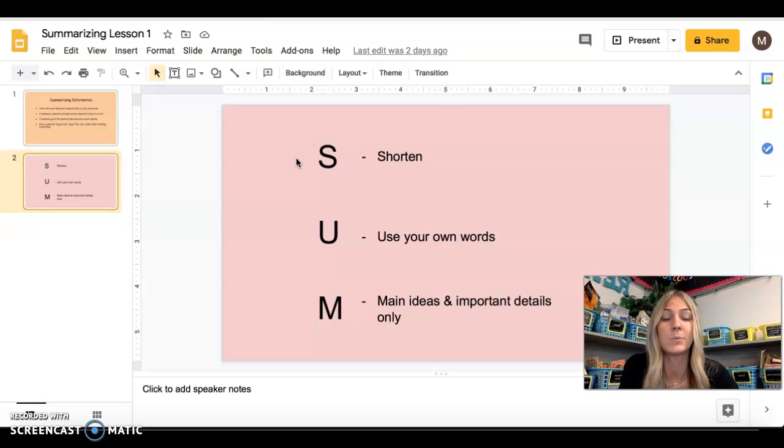And so remember, when we summarize, we're shortening the text, we're using our own words, and we're only using the main ideas and the important details only. Now, summarizing is important because you might be asked to summarize information in everyday situations. Someone might ask you, oh, what was this about? Or what did you do today?